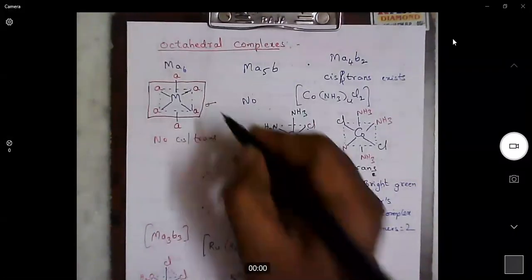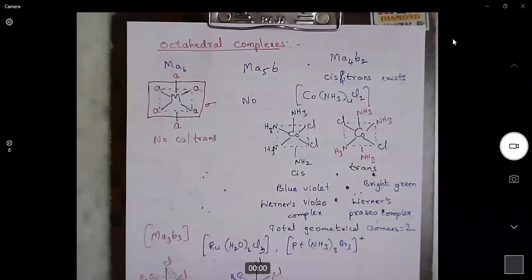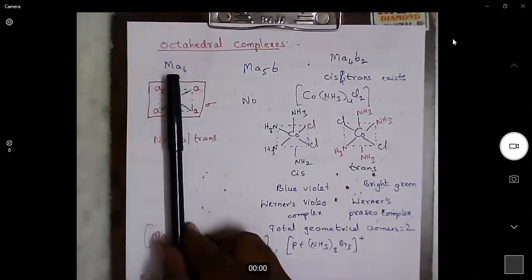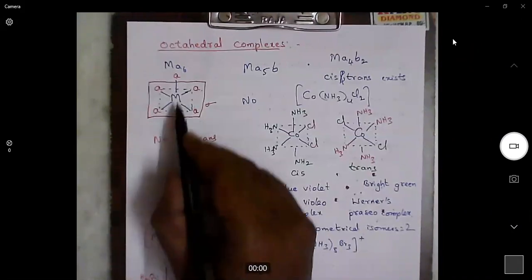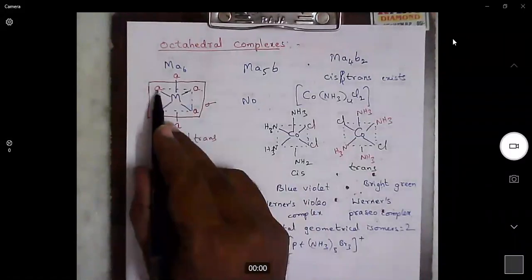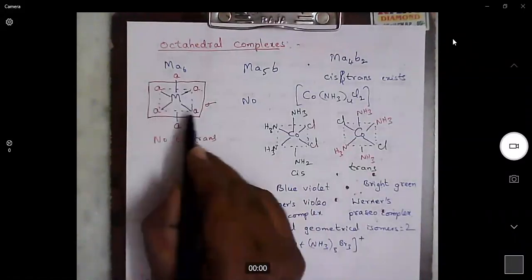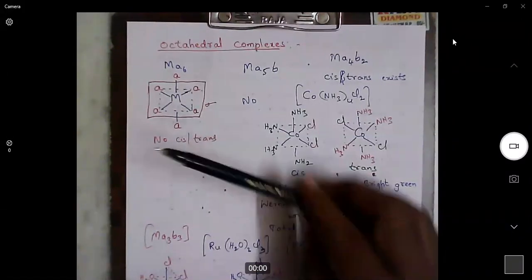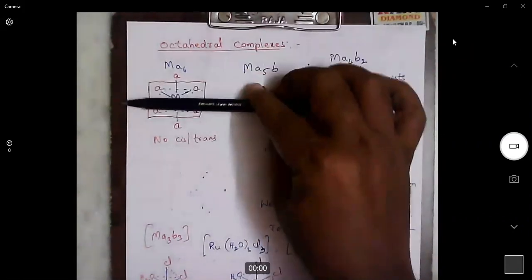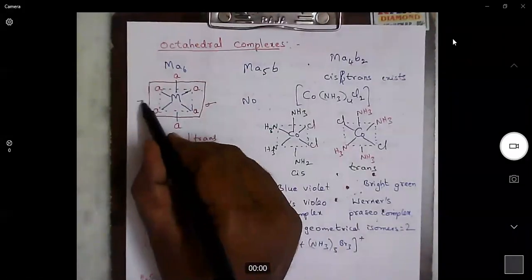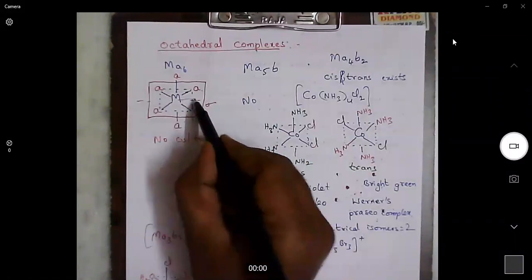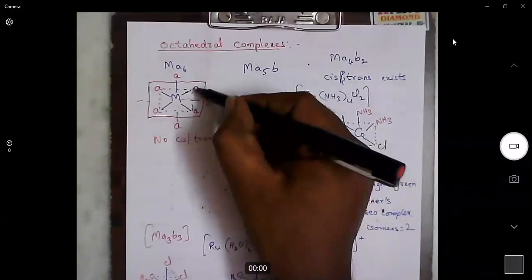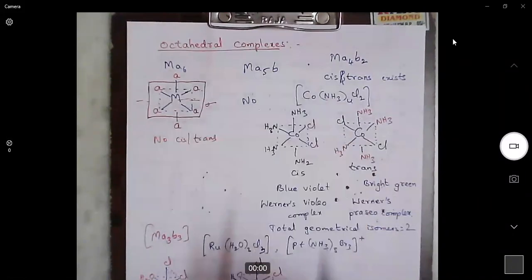So for octahedral complexes, we can have a plane of symmetry. Now you can also take a plane like this, a vertical plane like this. It will bisect this metal and this ligand. These two will appear as mirror images, and these two will appear as mirror images. You can take another plane like this. It will pass through like this. Then these two are mirror images, these two are mirror images, and these two are also mirror images.